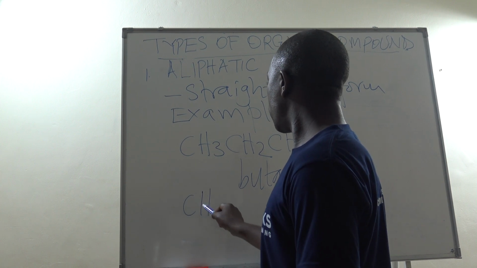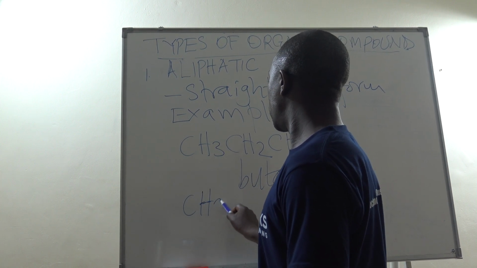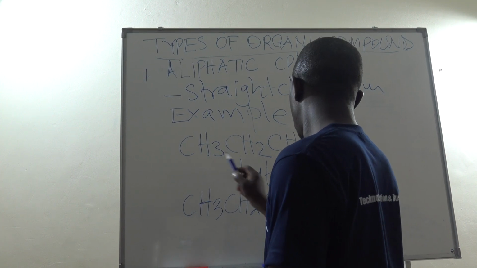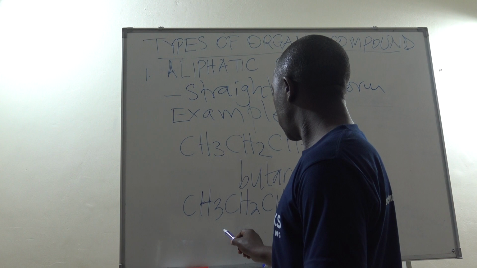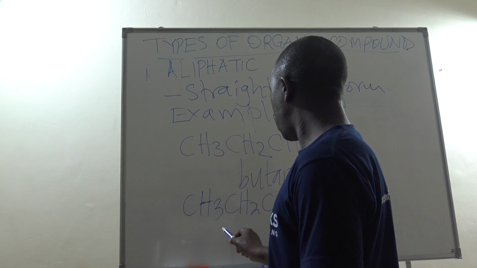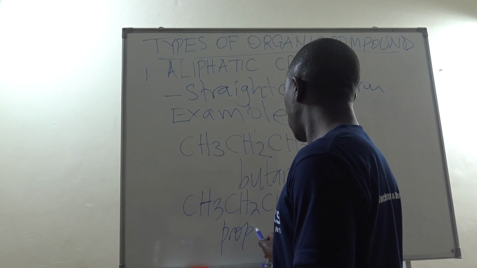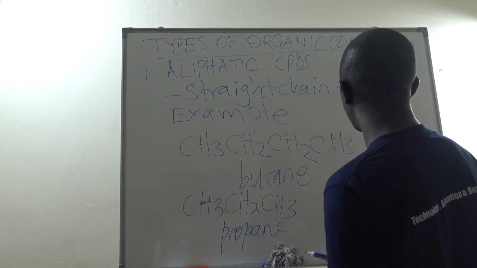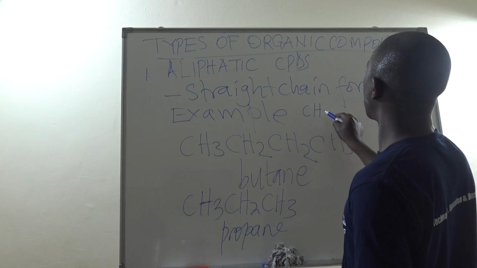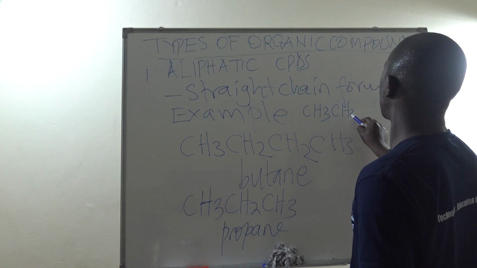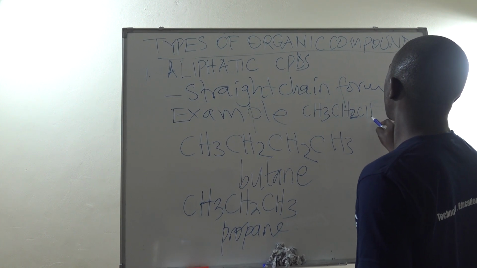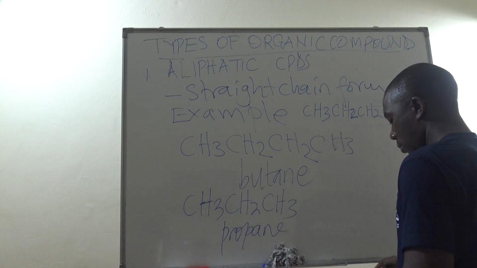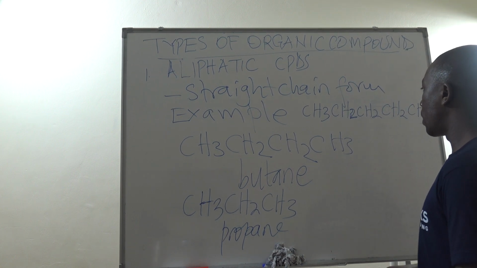Now we can also have an aliphatic compound like this with a straight chain. This one we will call propane. We have so many cases. It can even have more carbon atoms, or even an infinite number of carbon atoms.